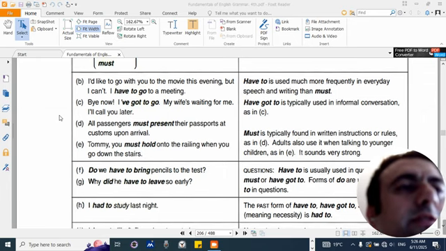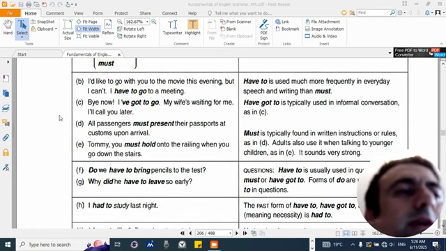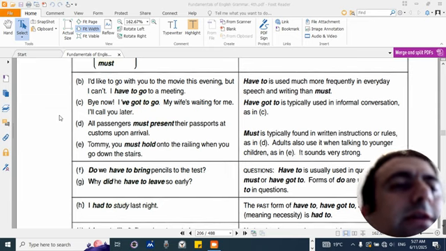B. I'd like to go with you to the movie this evening, but I can't. I have to go to a meeting. C. Bye now, I've got to go. My wife's waiting for me. I'll call you later. D. All passengers must present their passports at customs upon arrival. E. Tommy, you must hold onto the railing when you go down the stairs.